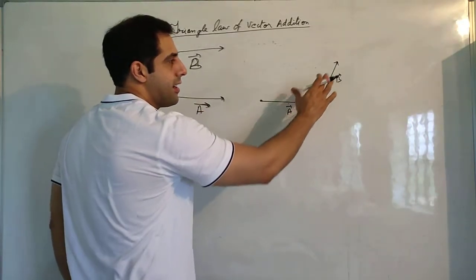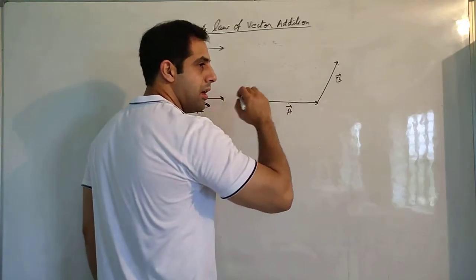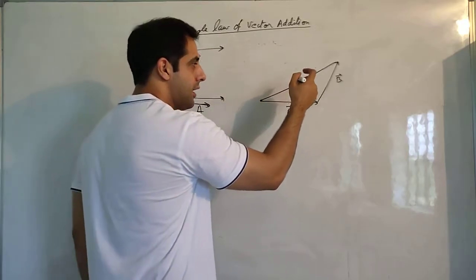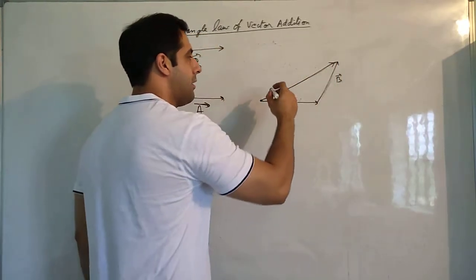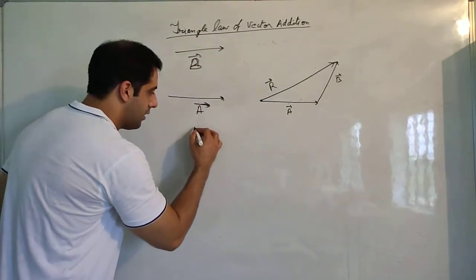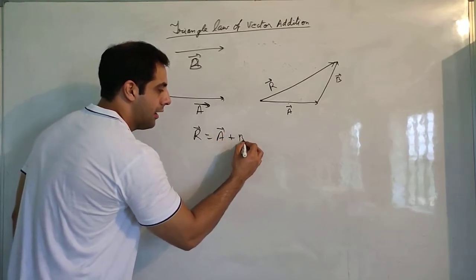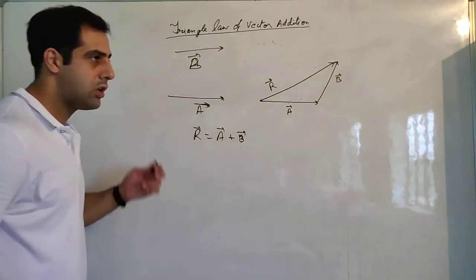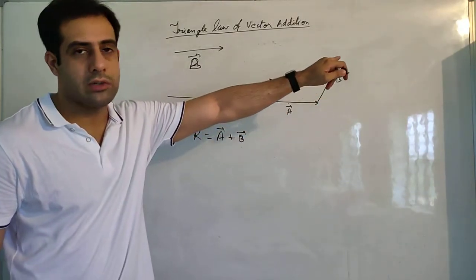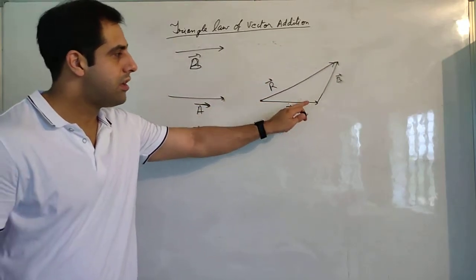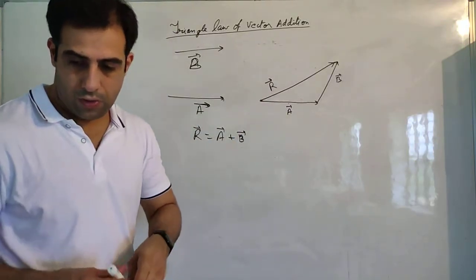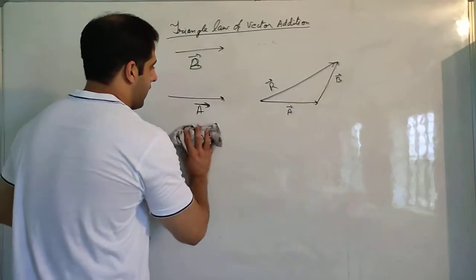So if the two vectors are arranged in this way, then the third side of the triangle, now this is a triangle, this hypotenuse, will give us the resultant. This will be your resultant vector, and this resultant will be equal to vector A plus vector B. So what does this law say? It says that if two vectors are arranged in this way, then the third side of the triangle will give us the summation of these two vectors, and this is called resultant. So I am denoting it with R.